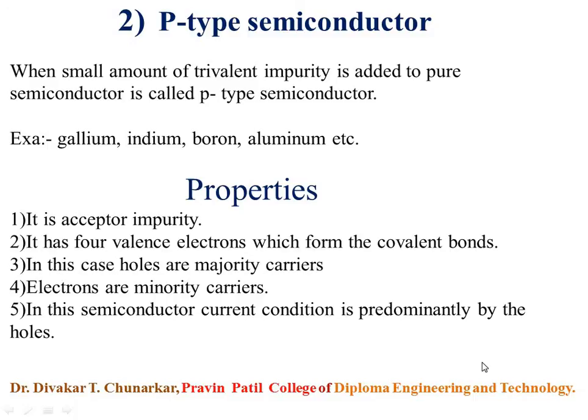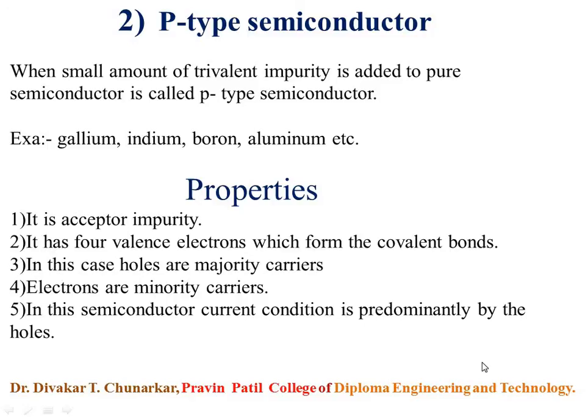The energy level of the acceptor impurity is very close to the energy level of the valence band, and therefore the valence band electrons can very easily jump to the acceptor energy level, leaving behind holes in the valence band.